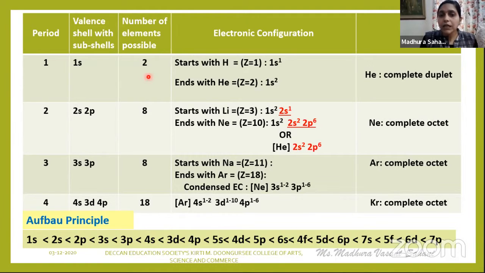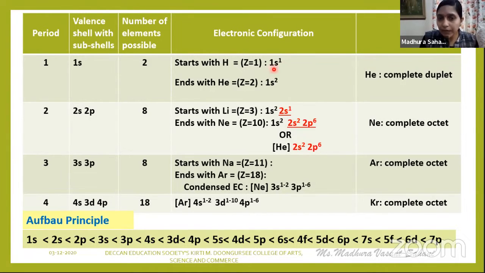Now see here, the electronic configuration in the first period begins with hydrogen. इसका atomic number कितना है? Z is equal to 1. Your subshell is what? S. So that one electron will enter into the s orbital. So EC is 1s1. Now you will ask me the question, from where did I write 1s1? See, 1 यानी n value, your period number 1, and s is your subshell. So that one electron will enter into the s orbital. So EC will be 1s1.